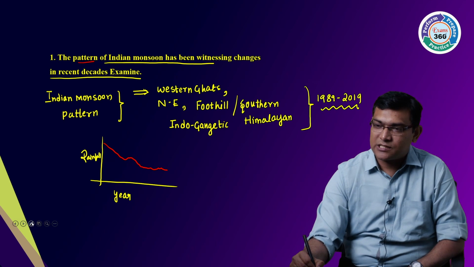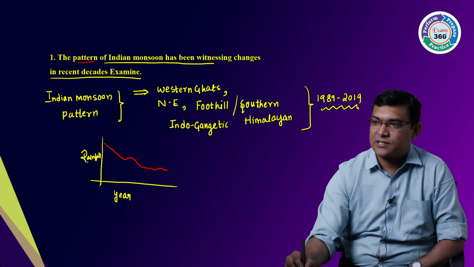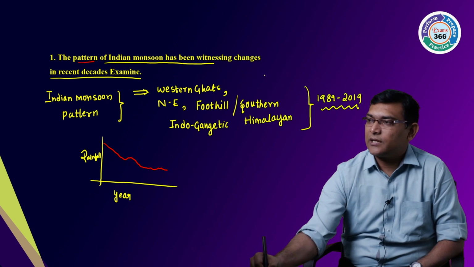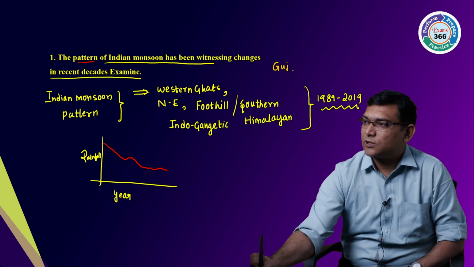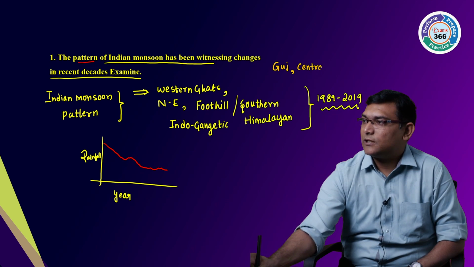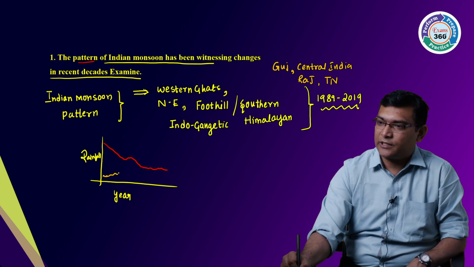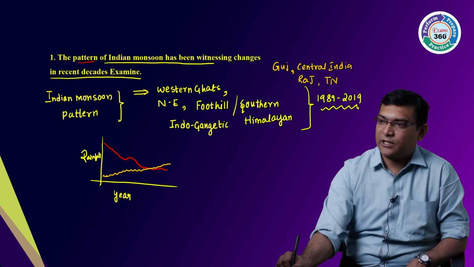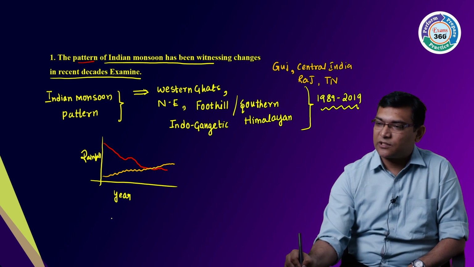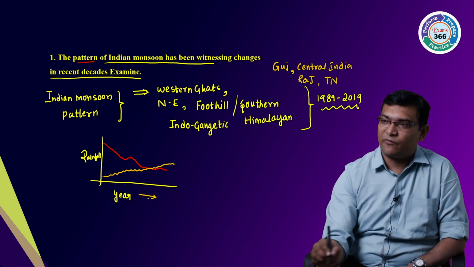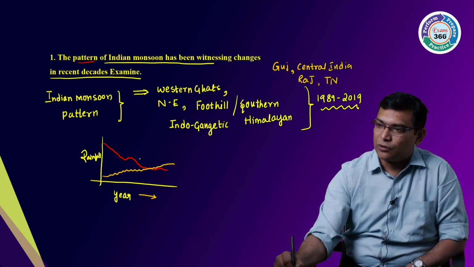But if you look at some of the areas, like Gujarat, Central India, Rajasthan, Tamil Nadu, there is an increasing trend in the rainfall like this. So over the years, what is happening? Why is this pattern changing?